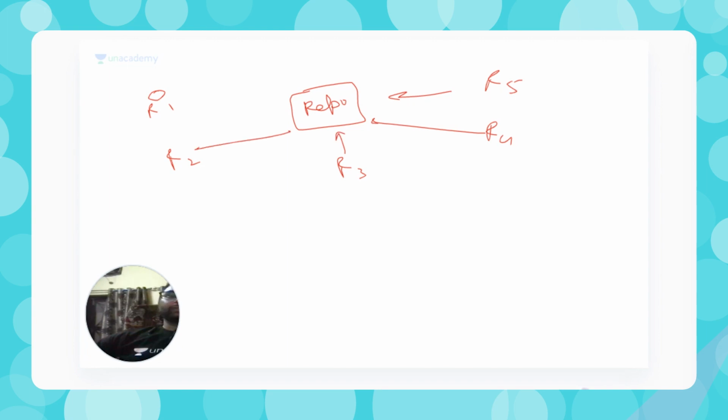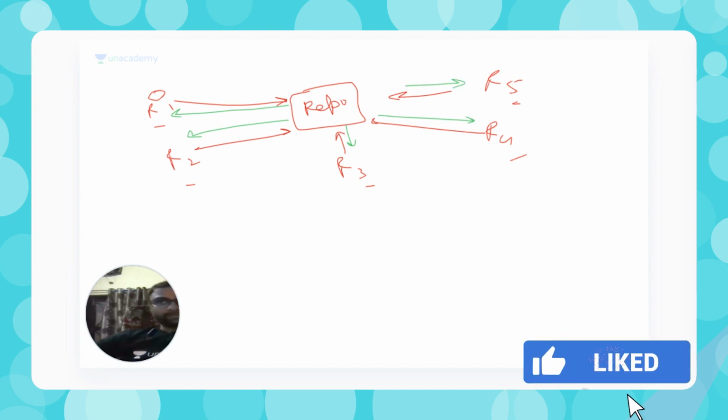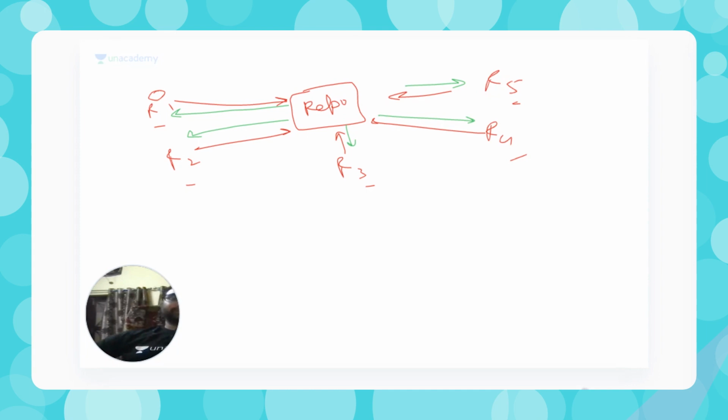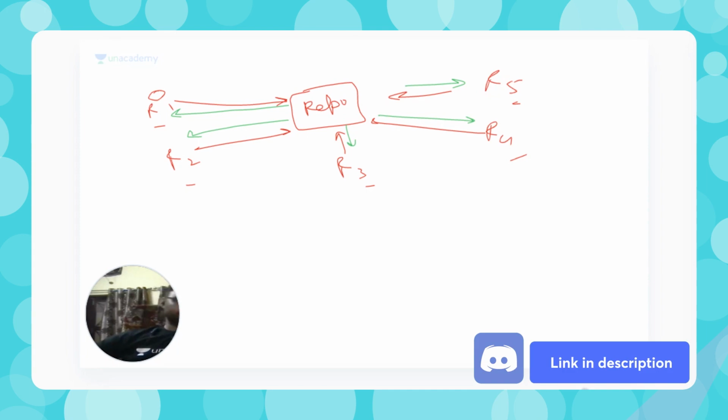Git will maintain whatever the latest code is, and it is the responsibility of all resources, R1, R2 and the rest, that whenever they start doing any code, they take a fresh copy of the latest code. Git manages very smartly what the latest copy of the code is, what the difference is between their machine's code and the current repository code, and it will manage that. So I hope you got what Git is as of now.